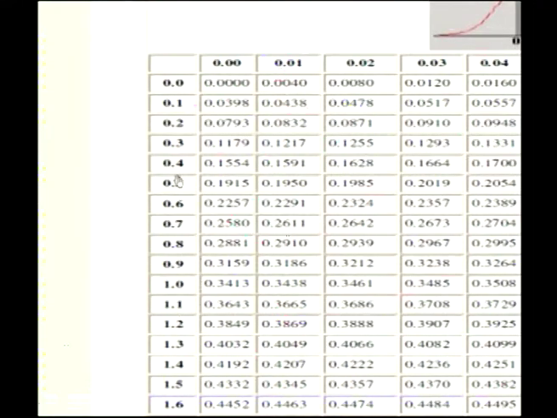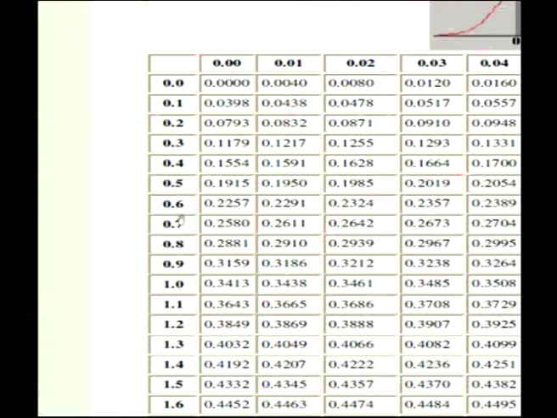Just look at the tables and find out where the area corresponding to 0.625 comes. For 0.625 you can take the average of the values for 0.62 and 0.63, or just take 0.62. This is 0.6 and this is 2, you have 0.2324, and 0.2324 is taken into account. To be more appropriate, you can take the average of these two values.